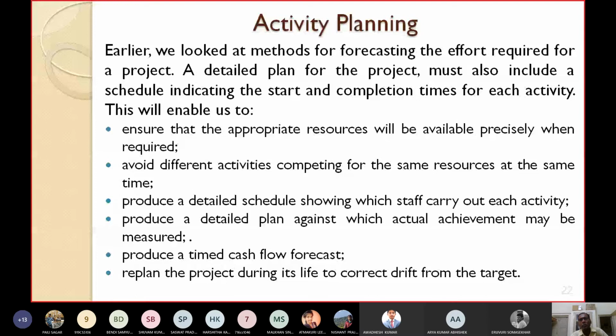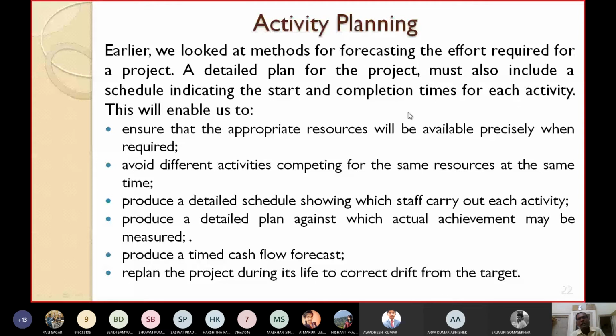Now a detailed plan for the project must also include a schedule indicating the start and completion times for each activity. As I have already told you, a project may consist of several activities, so now we have to prepare a schedule for each activity: when it needs to be started and when it needs to be completed.